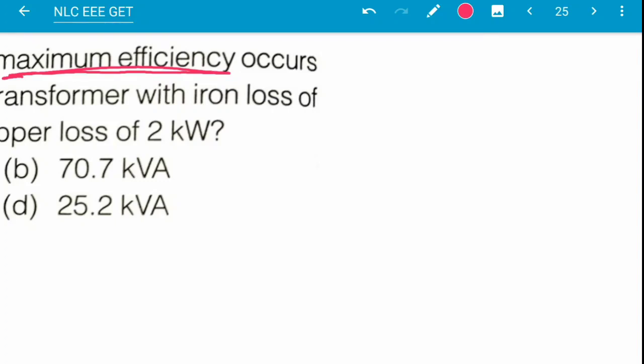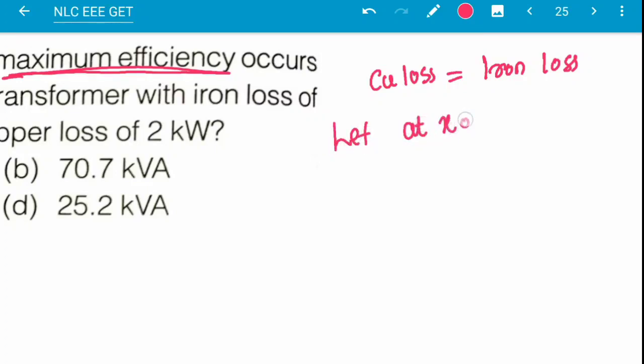For maximum efficiency, copper loss will be equal to iron loss. Let maximum efficiency occur at x of full load, where x is the fraction of full load.